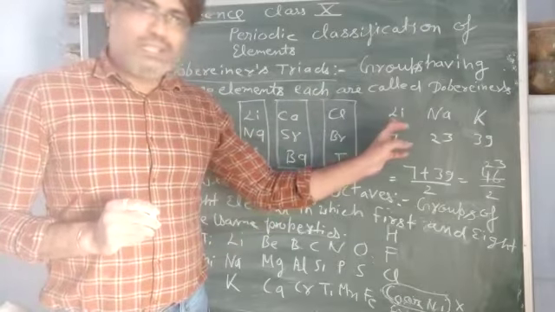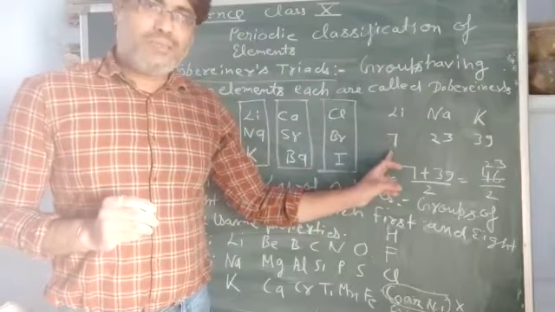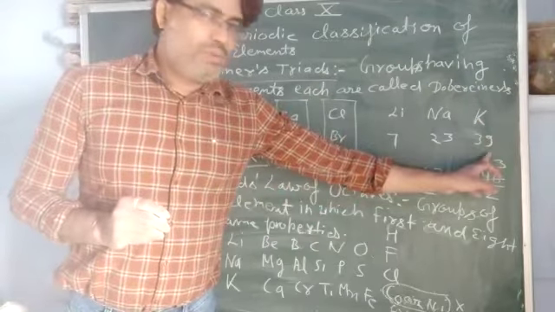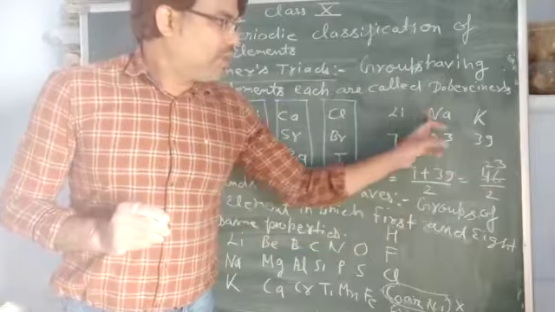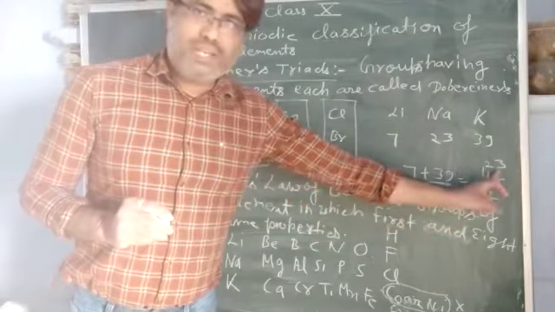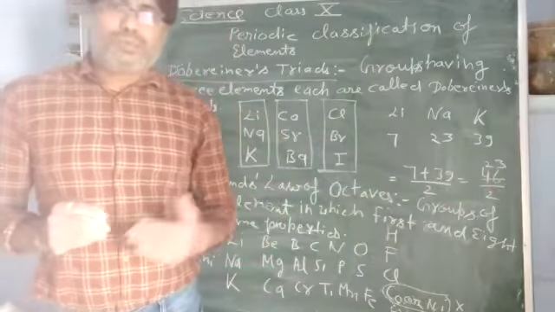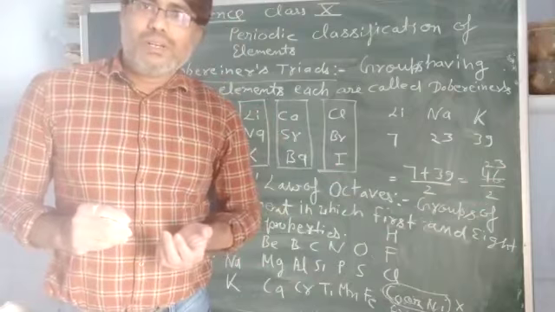You can see this one: lithium, sodium, potassium. The mass of lithium is 7 AMU and potassium is 39 AMU. So the mass of sodium will be (7 + 39) divided by 2, which is equal to 23 AMU. But as the number of elements increased, this law was not successful.